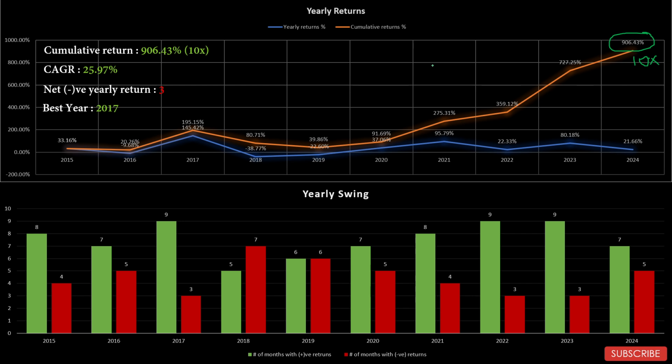The best year for this sector in the last 10 years is 2017. So 2017, we have seen this was a very good year. 145.42% return in 2017. Massive returns. Worst year 2018, negative 38.77% returns. You can see over here 7 months gave negative returns, and in the best year 9 months gave positive returns.